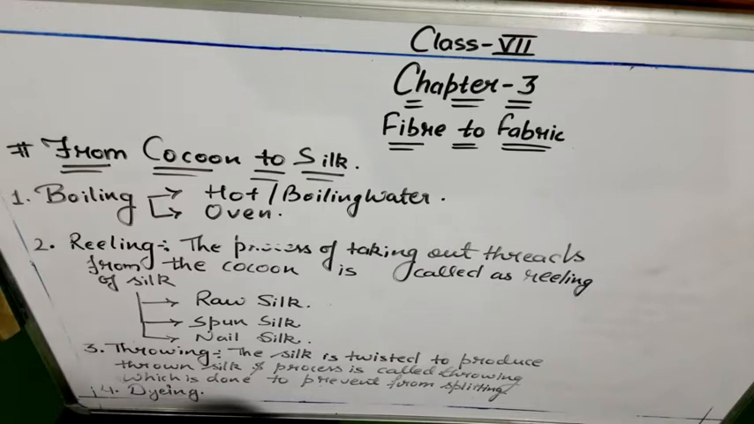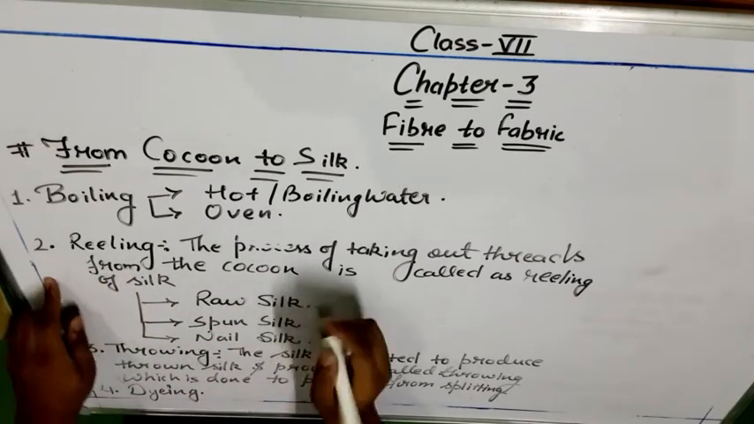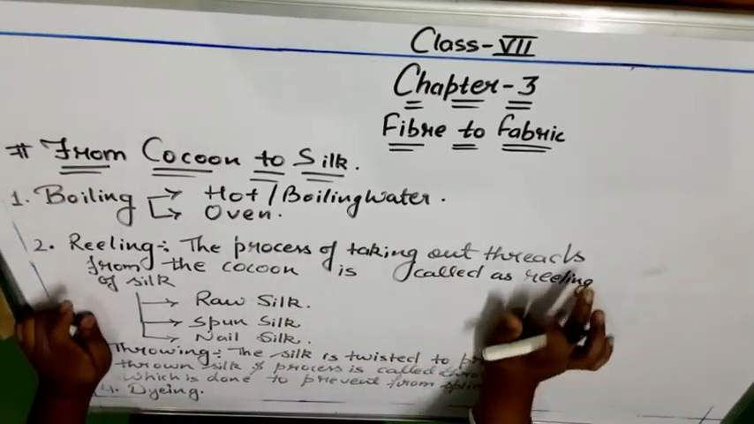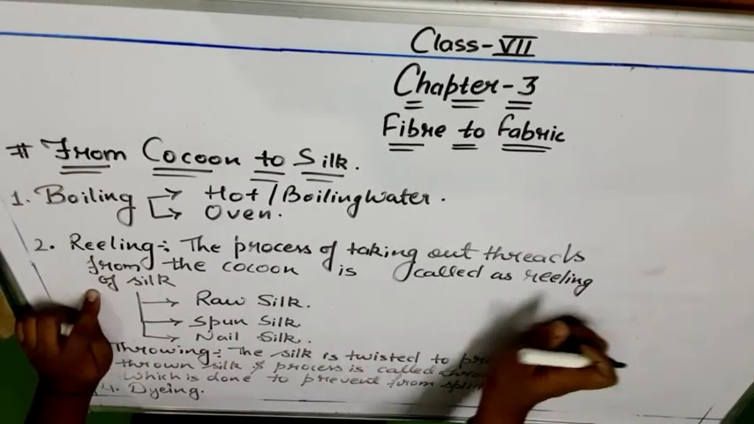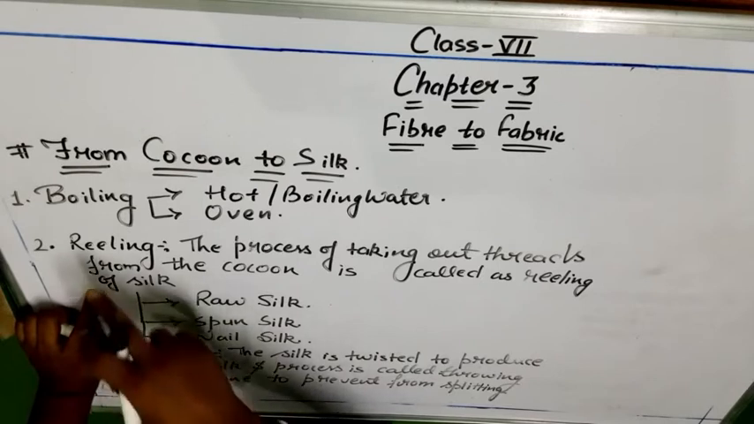Now we have to take out the fibers of silk from that cocoon. The process by which we take out those fibers from the cocoon is called reeling. The process of taking out threads from the cocoon is called reeling of silk. In a summarized manner, we can say that we have broken that cocoon, and now we have to remove the fibers from that cocoon. The process by which we remove those fibers is called reeling.